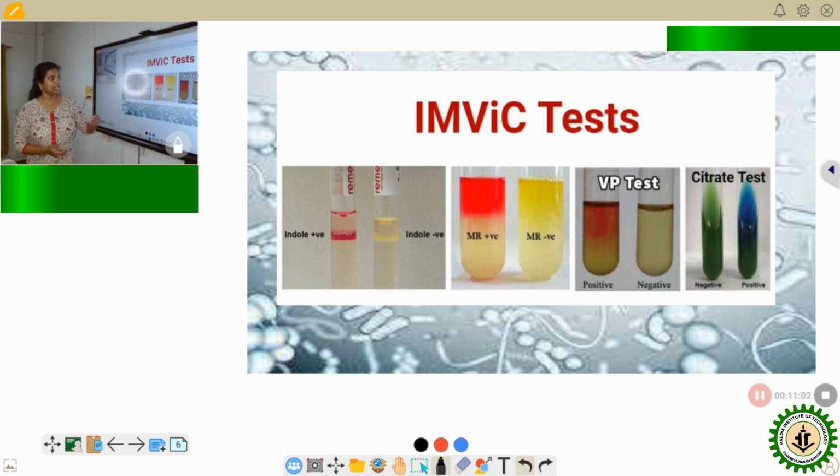Lastly, we can talk about the citrate test, where we use an agar medium called Simmons citrate agar. If you check the composition of Simmons citrate agar, it contains bromothymol blue as the indicator. Whenever we grow a sample which contains a certain type of coliform, after incubation, if that coliform is present, the medium will turn from green to Prussian blue.